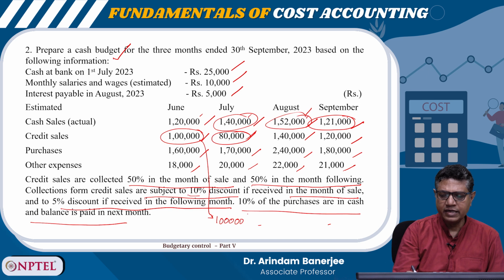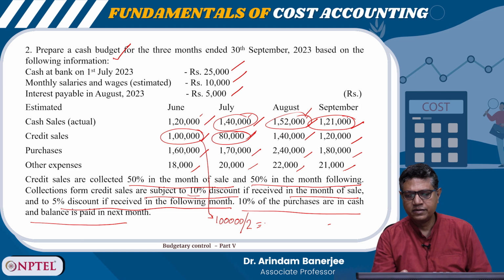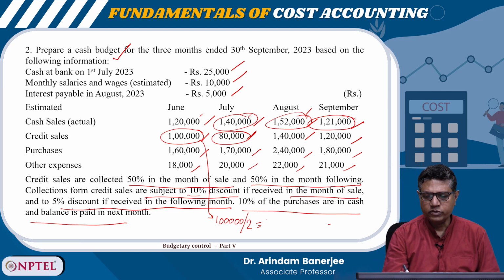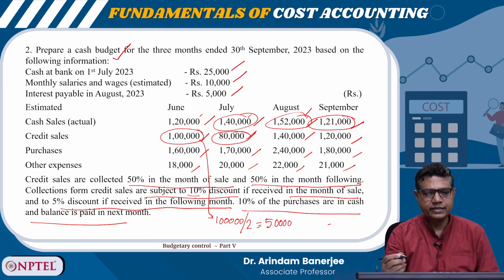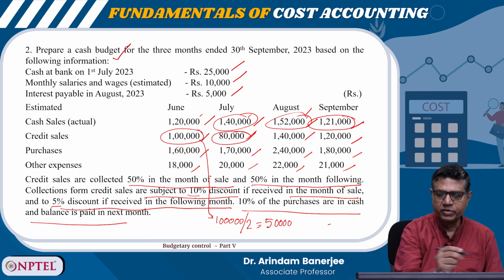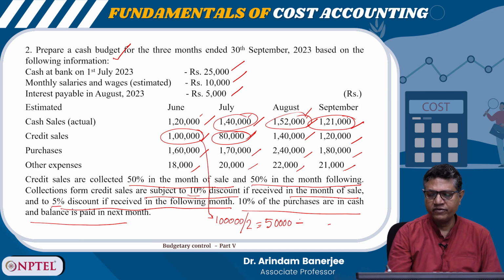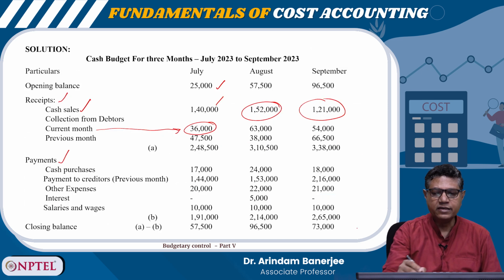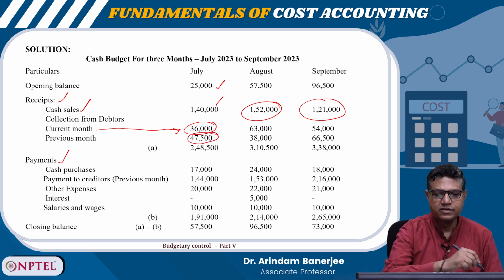So, out of this 1 lakh, the 50% comes to 50,000. And when it is collected in July, in the next month, the discount rate is 5%. So, 5% of 50,000 is 2,500. So, it is coming to 47,500. So, we can see here from previous month it is